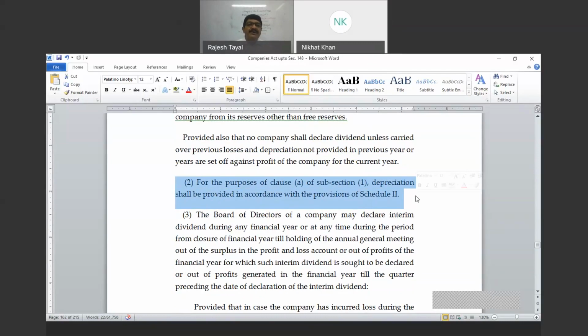In the previous company law, the Companies Act 1956, there was a provision where, with the prior approval of the government, the dividend could be declared without providing for depreciation or by providing depreciation at a lower rate, but not now, not in the new law. The depreciation has to be provided at the rate given therein.